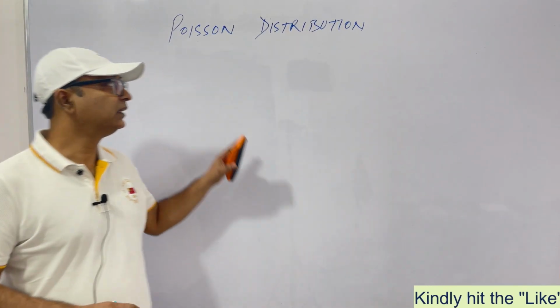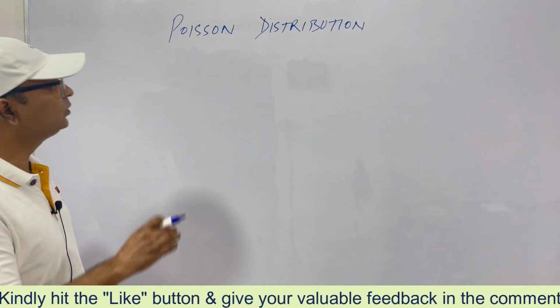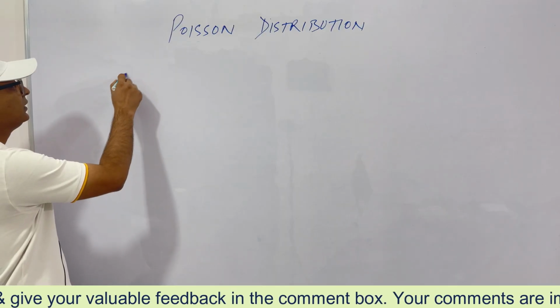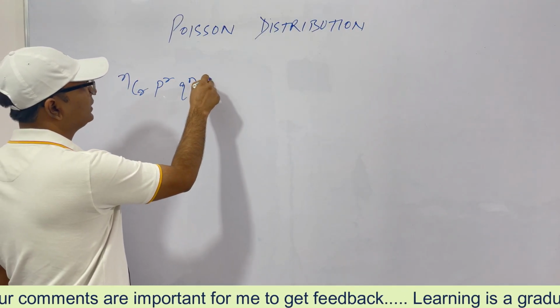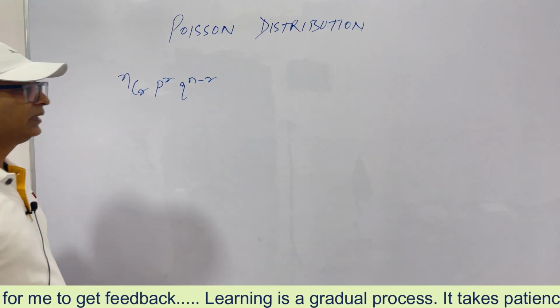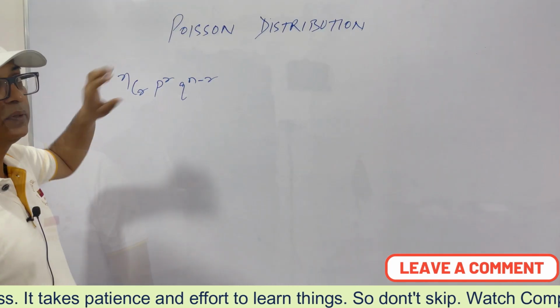Welcome students. Now we'll be studying Poisson distribution. We know what binomial distribution is. It is nCr p to the power r, q to the power n minus r. That is the probability of exactly r number of successes when we have n number of trials.